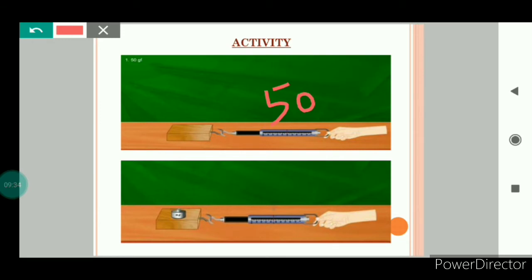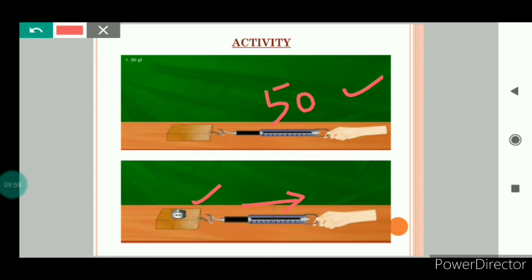Now put some weight on this wooden block. Now again apply force and try to pull this wooden block. Now in this case, you will notice that the reading on the spring balance will be more than 50, because now we have put one weight on the wooden block, which has increased the weight of wooden block.